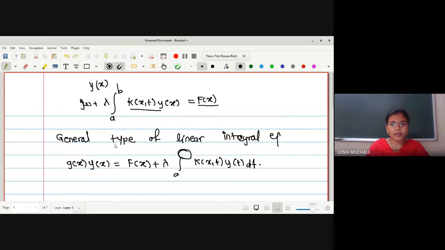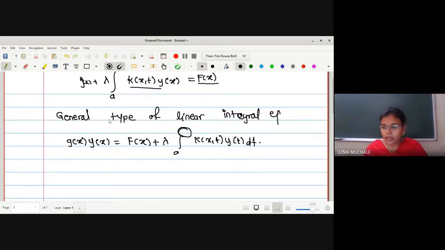This is a general type of linear integral equation. What is there in this equation? G of x, y of x equals capital F of x plus lambda times the integration from a to some upper limit of k of x t, y of t dt. Here a is a constant, lambda is also a constant, k of x t is a kernel, f of x and g of x are known functions, and y of x is the unknown function.